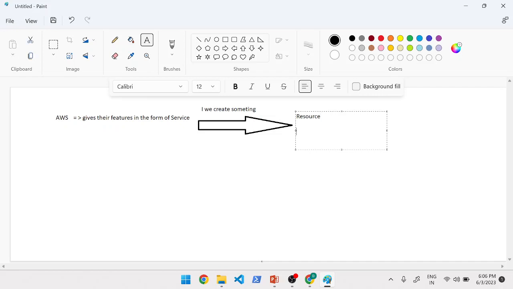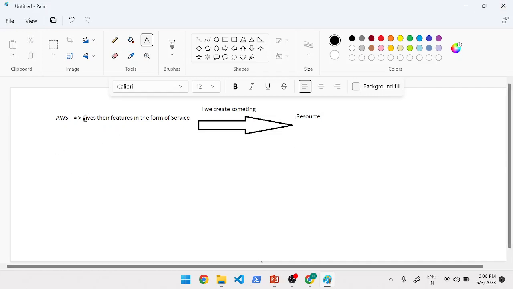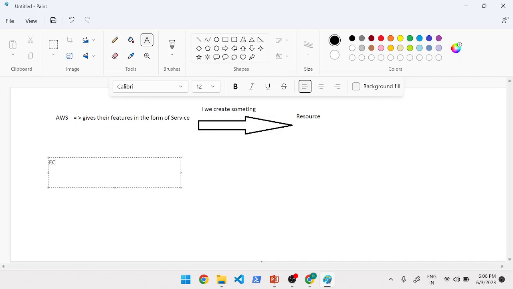The best example would be the EC2 service.